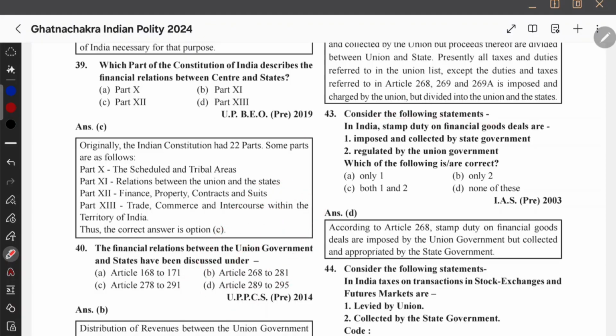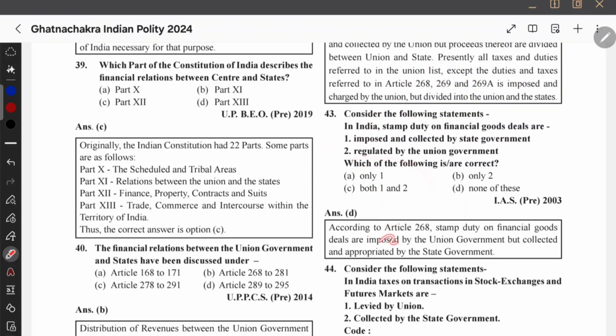Consider the following statements. In India, stamp duty on financial goods deals are imposed and collected by state government, regulated by union government. So stamp duty, I know it comes under Article 268. What is 268? Levied by union, collected and appropriated by states. So stamp duty imposed and collected by the state government becomes wrong. Why? Because levied implies imposed. As I already said, levied by union. So therefore it is imposed by union, but collected and appropriated by state. Therefore first option goes wrong.